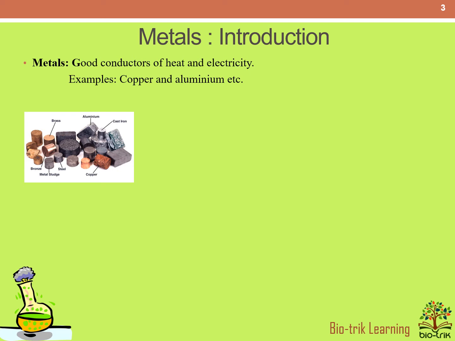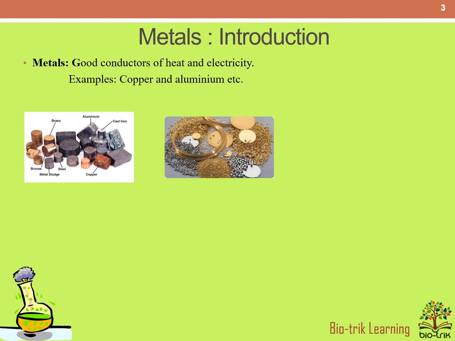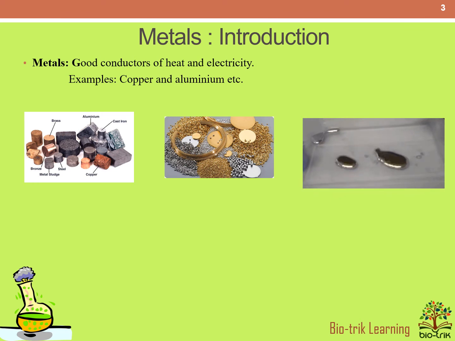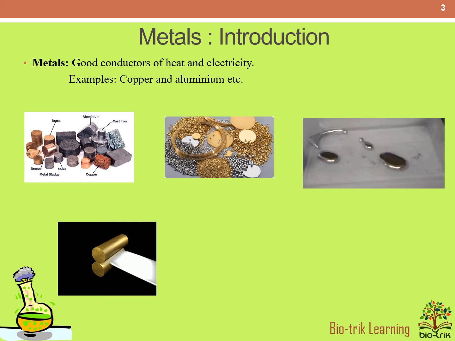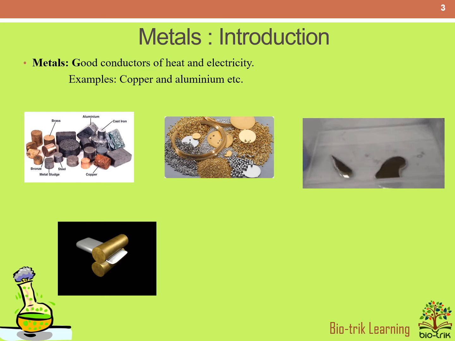Some prominent physical properties of metals: metal occurs in solid state, but there is one exception, that is mercury. Mercury is always in a liquid state. Metals are malleable in nature, that is, they can be beaten into thin sheets. Metals are ductile too. This means that metal can be stretched into thin wires. Metals conduct heat and electricity.